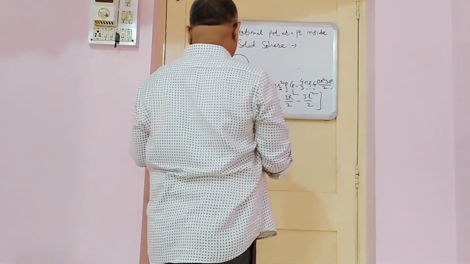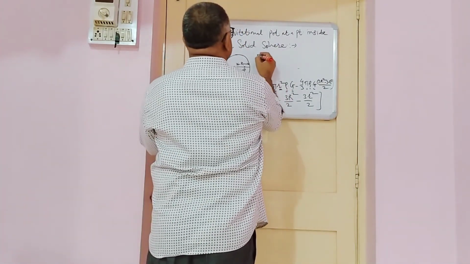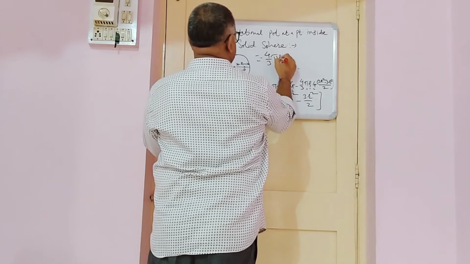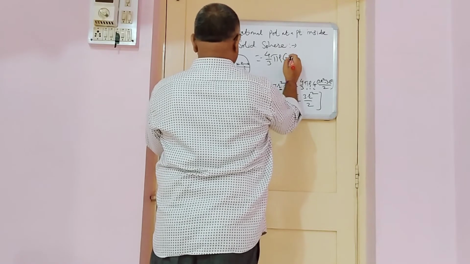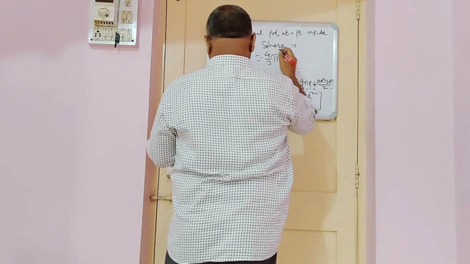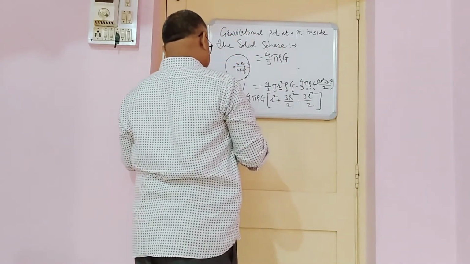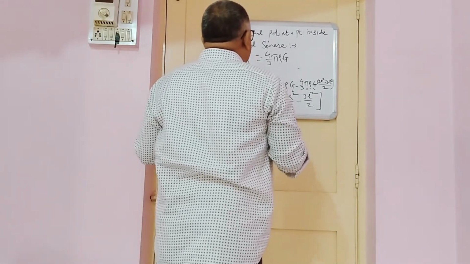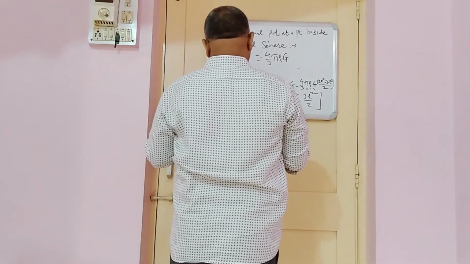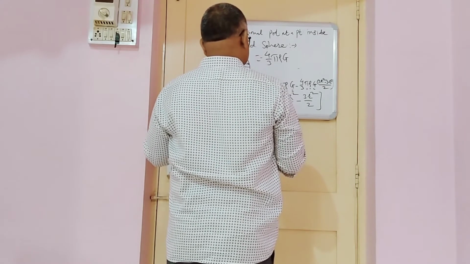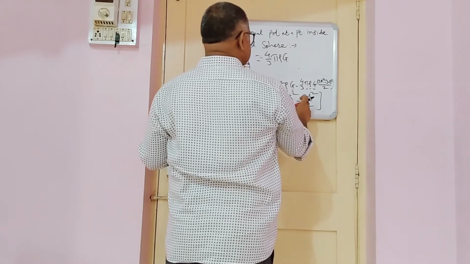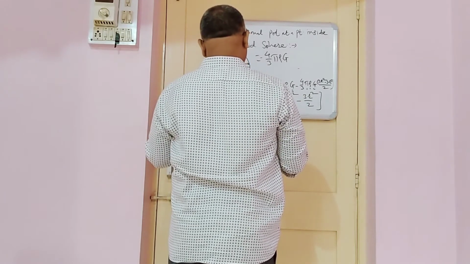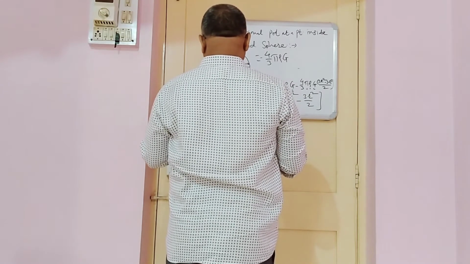Here again minus of 4 by 3 pi rho into G in another bracket. What we have to do? See, R square plus 3R square by 2 minus 3R square. R square plus R square means we can write 2R square.